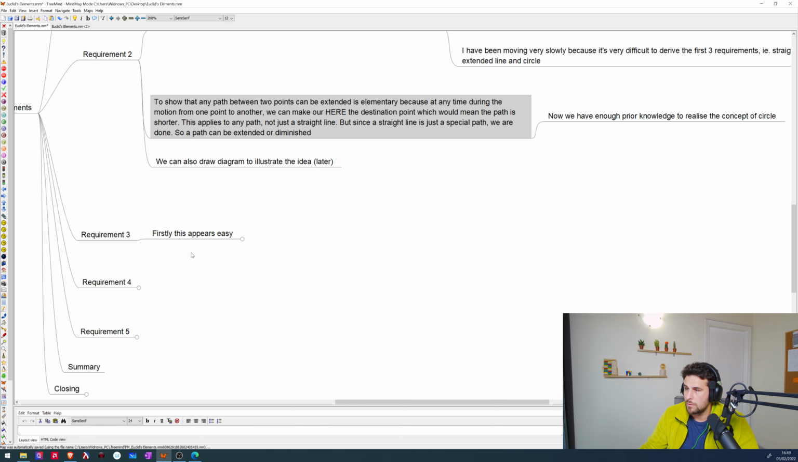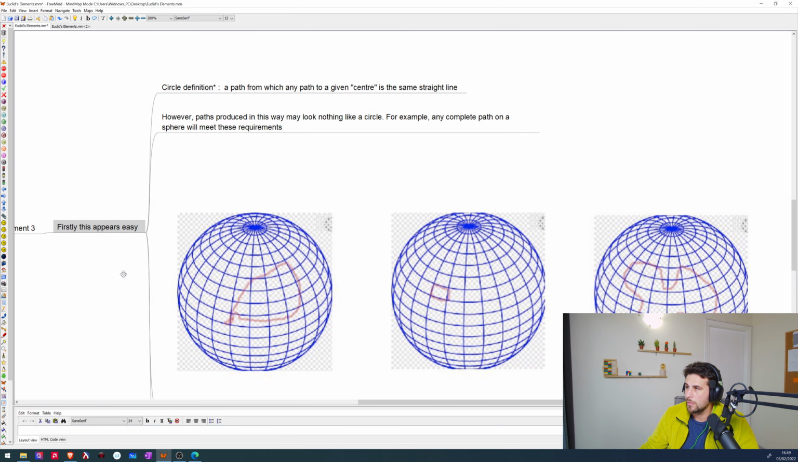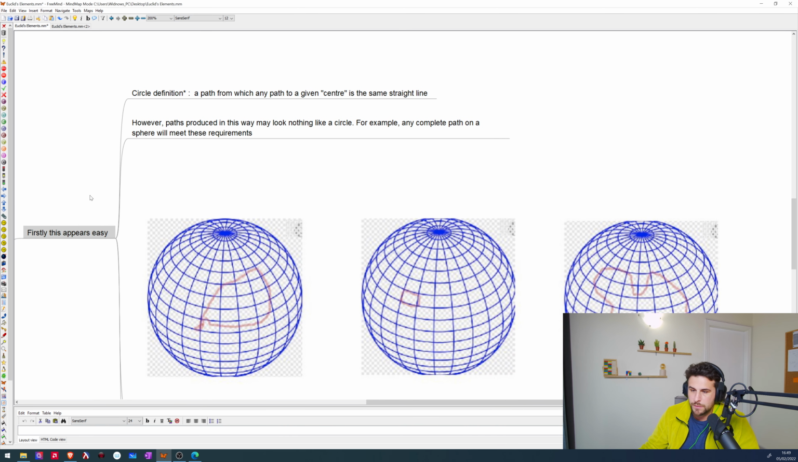And this is all important to go to requirement 3. So requirement 3 firstly appears easy. So let's think of a definition of a circle. A path from which any path to a given center is the same straight line, right? However, paths produced in this way may look nothing like a circle. For example, any complete path on a sphere will meet these requirements.